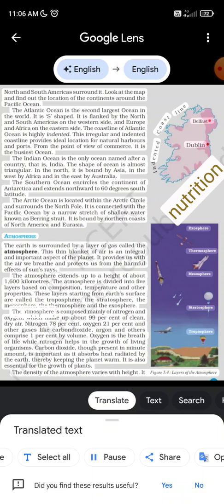The atmosphere is composed mainly of nitrogen and oxygen, which make up about 99% of clean, dry air. Nitrogen 78%, oxygen 21%, and other gases like carbon dioxide, argon, and others comprise 1% by volume. Oxygen is the breath of life, while nitrogen helps in the growth of living organisms. Carbon dioxide, though present in minute amounts, is important as it absorbs heat radiated by the Earth, thereby keeping the planet warm. It is also essential for the growth of plants.